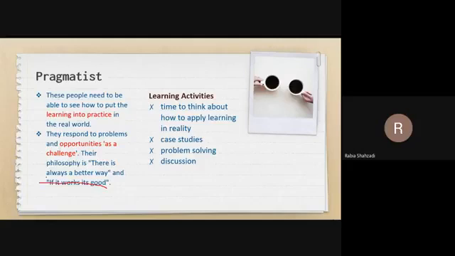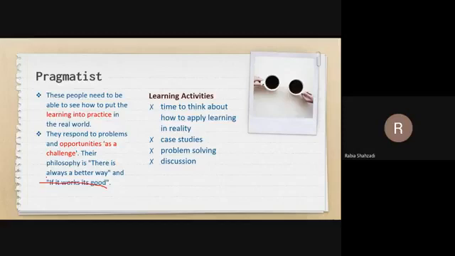Clear? So the pragmatists are people who work on different ideas and techniques. They positively search out new ideas and take the first opportunity to experiment with applications. They are the sort of people who return from courses brimming with new ideas. They want to try them out in practice. They like to get on with things and act quickly and confidently on the ideas that attract them. They tend to be impatient with open discussions. They are very practical people.